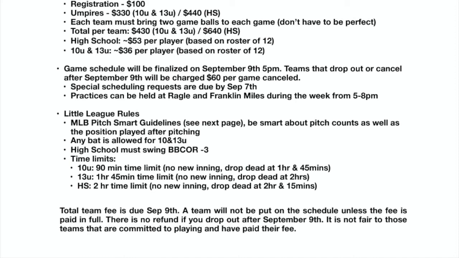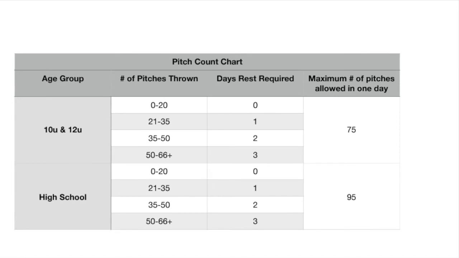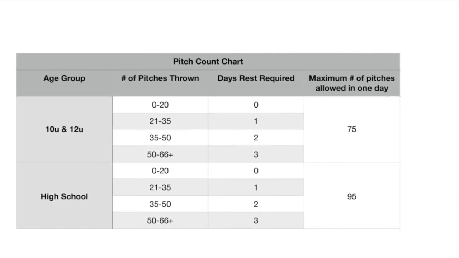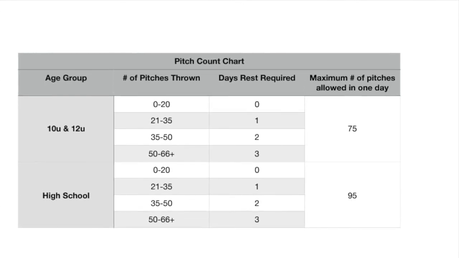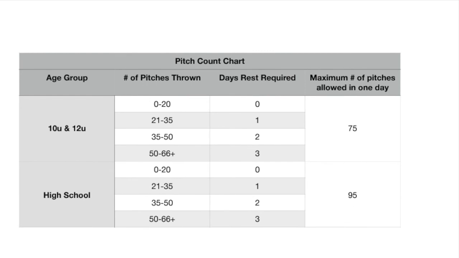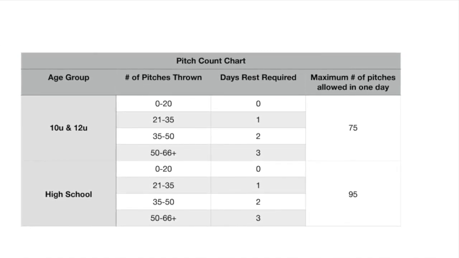Other than that, there's the pitch count chart that I have, and essentially if you're 13 and under, you can't throw more than 75 in a day. If you throw more than that, there are different tiers. So if you throw 21 to 35, there's 1 day rest, 35 to 52, and so on, right? So there's a regulation there.